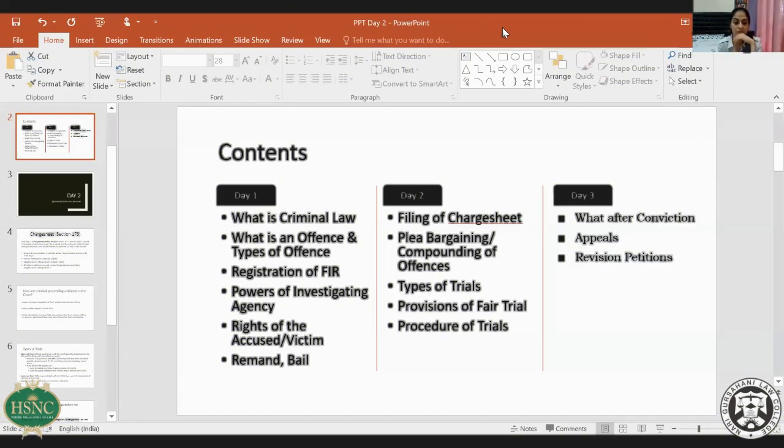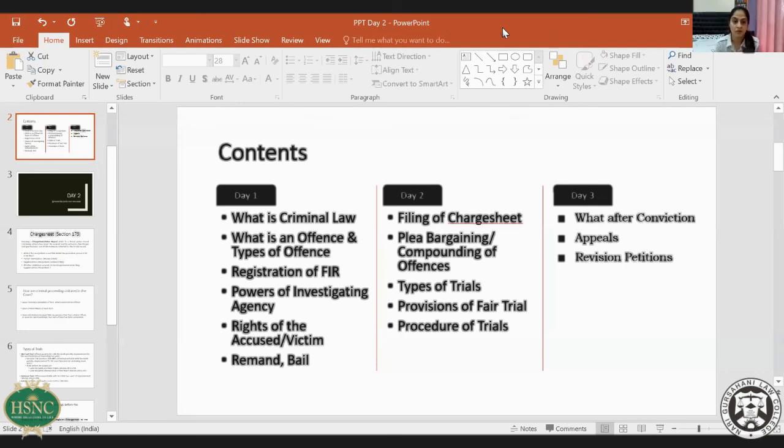So I think we have come to the end of the questions. There are no more questions over here. These are the things. I think we can conclude now and come to the end of today's session. You have given us a clear, detailed picture of filing of a charge sheet. We have seen the types of trials and how a fair trial can be conducted. Out of the two sessions, what one can gain is the rights of the accused. He must know his rights, and you have given that very elaborately to the participants, and also in detail the procedure of the trials.